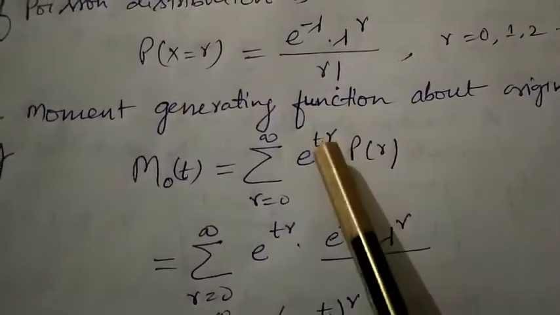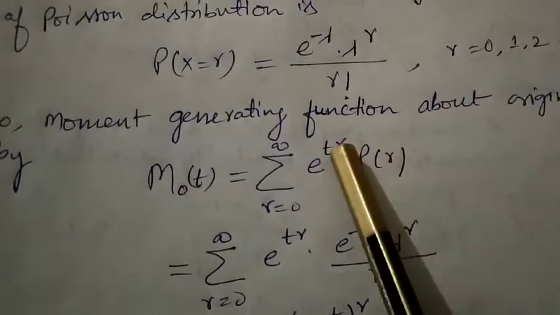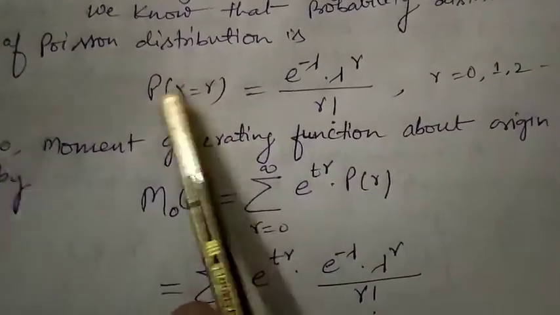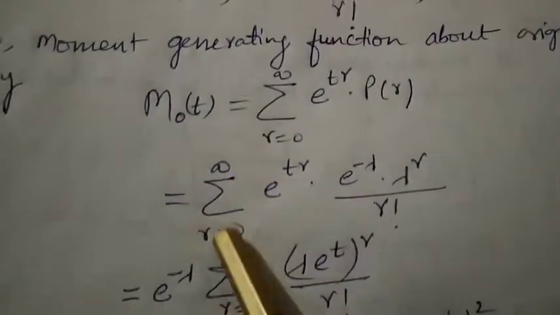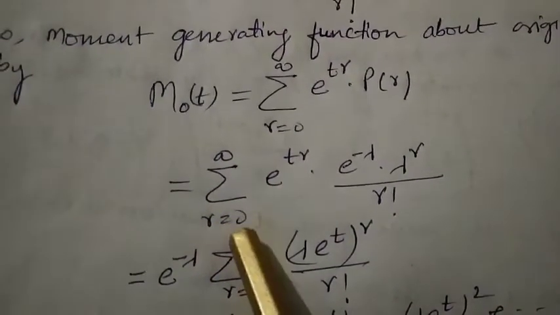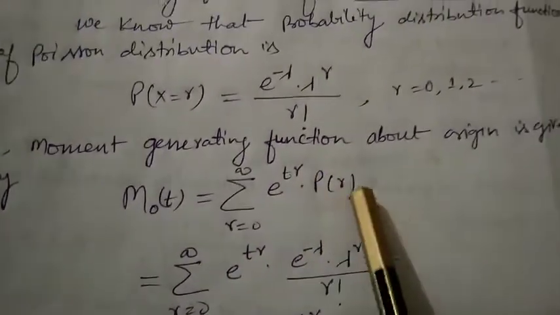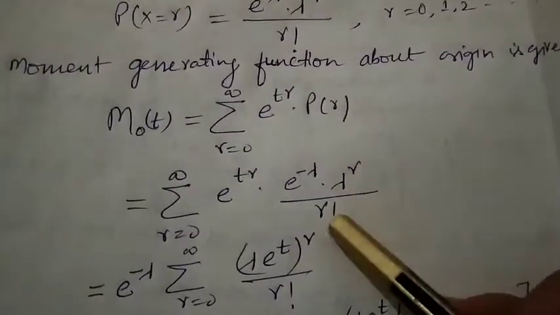Here in place of x we have taken r, because this probability distribution depends only on r. So now this is r equal to 0 to infinity e to the power tr, and in place of p_r we will put e to the power minus lambda, lambda to the power r upon factorial r.